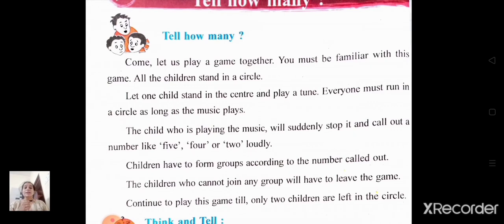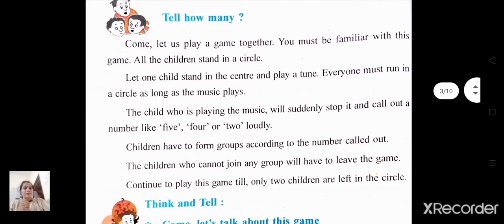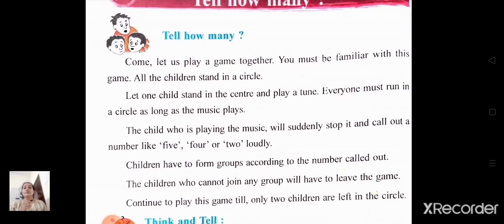All the children stand in a circle. So what do we have to do first in this game? First of all, the children have to stand in a circle. Let one child stand in the center and play a tune. Everyone must run in a circle as long as the music plays.